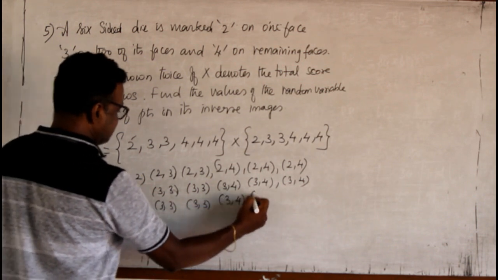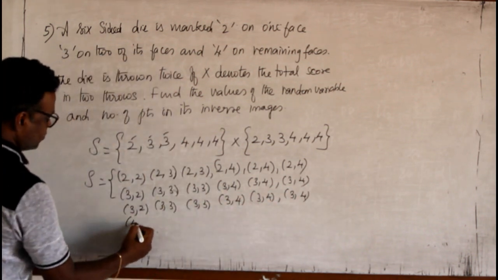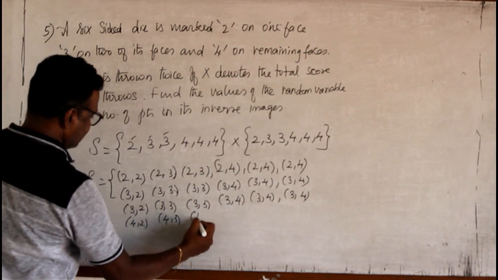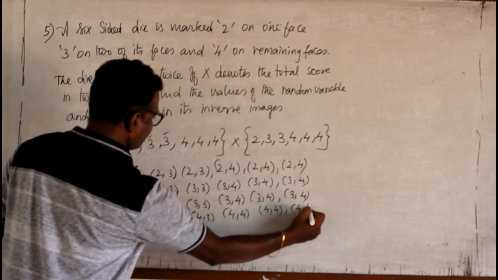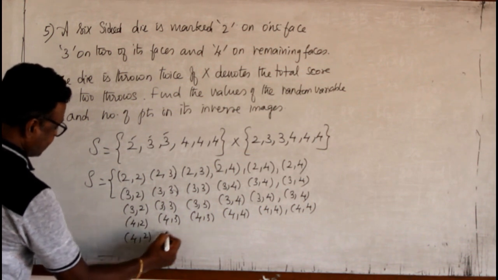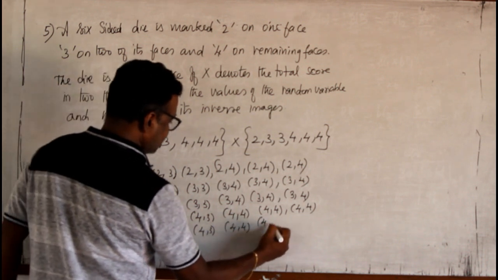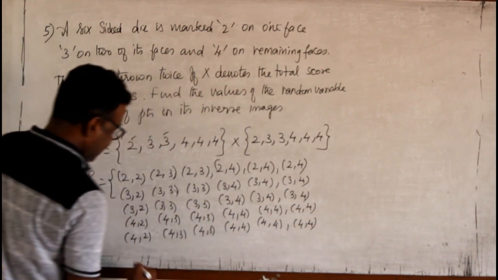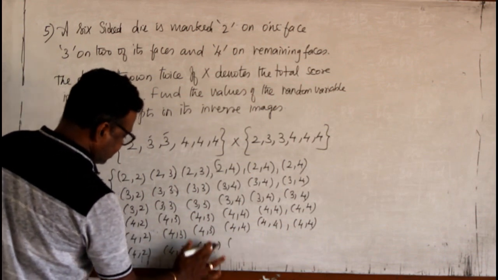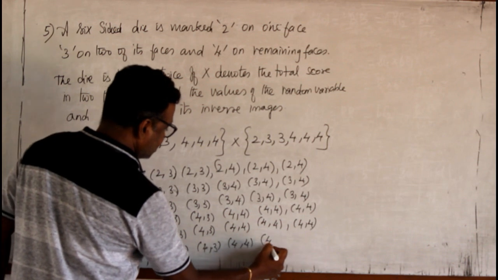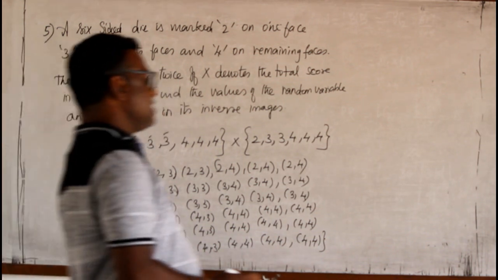Then taking 4, we have 4,2; 4,3; 4,3; 4,4; 4,4; 4,4, and the same for the remaining 4s. So totally we will have 36, of which 20 are repeating.